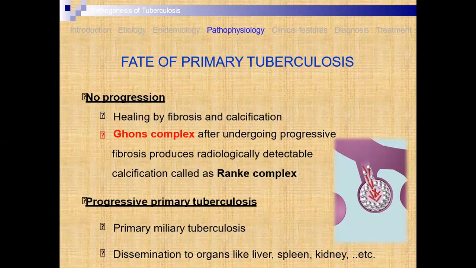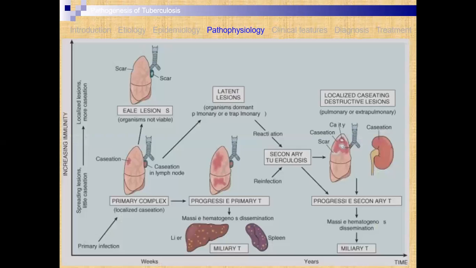Then dissemination to organs like liver, spleen, kidney, etc. This means the progression does not occur, so there is no transmission, and there are very few chances of transfer to organs such as the liver, spleen, and kidney.